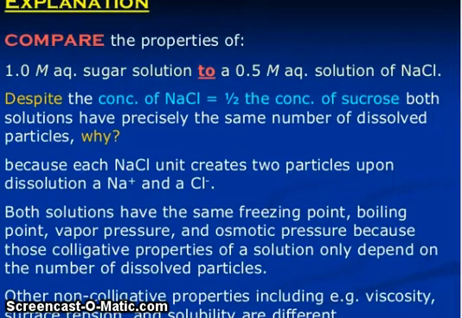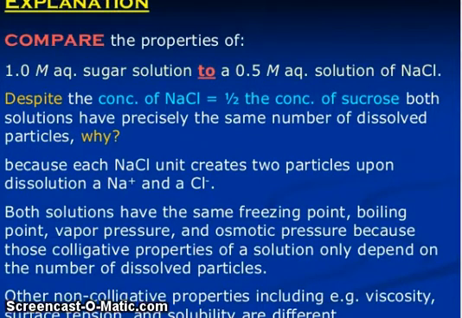Now compare the properties of a 1.0 m sugar solution to a 0.5 m solution of sodium chloride. Despite the concentration of sodium chloride being half the concentration of sucrose, both solutions have precisely the same number of dissolved particles. Why? Because each sodium chloride unit creates two particles upon dissolution, Na+ and Cl-.